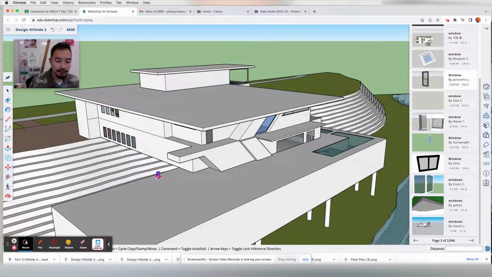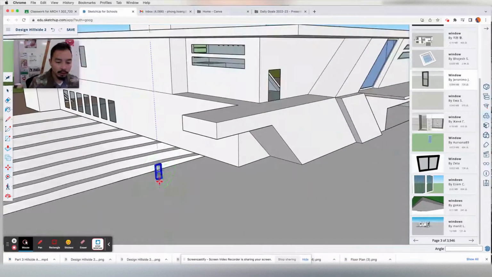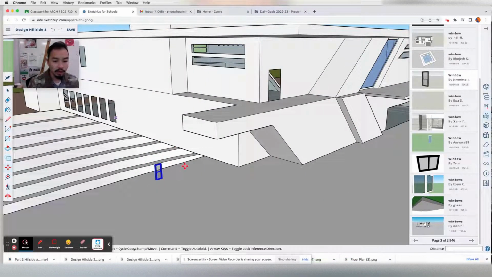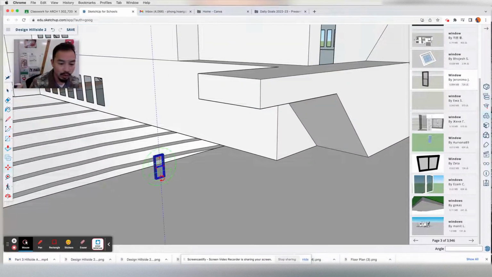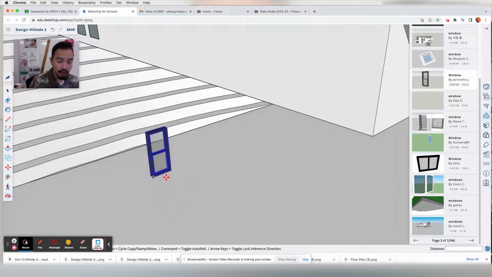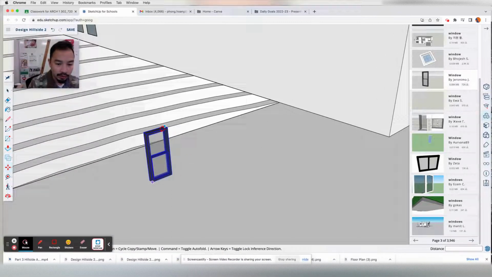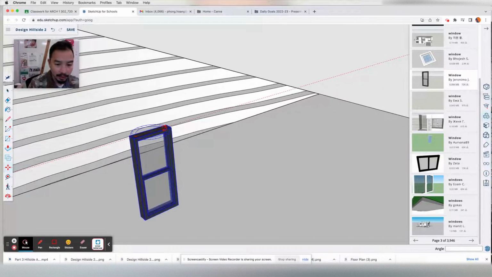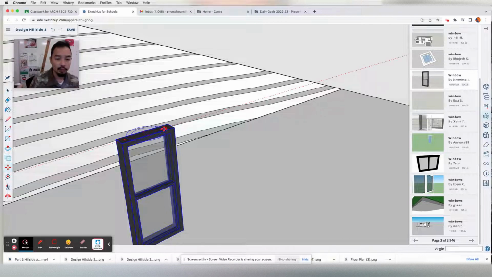First things first, this particular window will most likely be smaller than our window opening because our window opening is really large. So what we're going to do first is rotate this window so it can face the other direction and plug into the wall here. To do so, we use the move tool. Selection tool to select the object, M is for move, and you're going to move over to this little red dot on top. Make sure it's the one on top of the window like that.